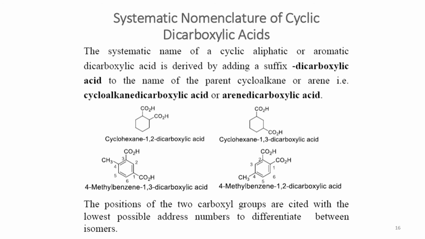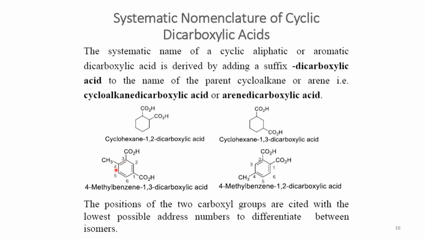So the compound is named in a similar way, where this is the parent compound, cyclohexane, and then we write the numbering of these two carboxyl groups as 1 and 2, and if they are on the 1 and 3 position, we write it as 1 and 3.